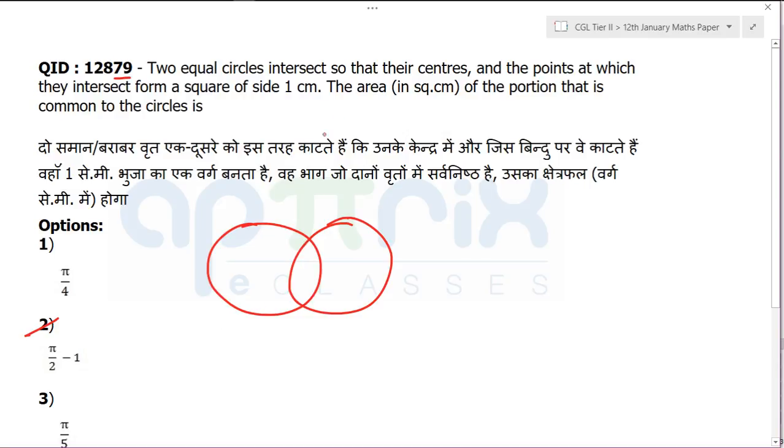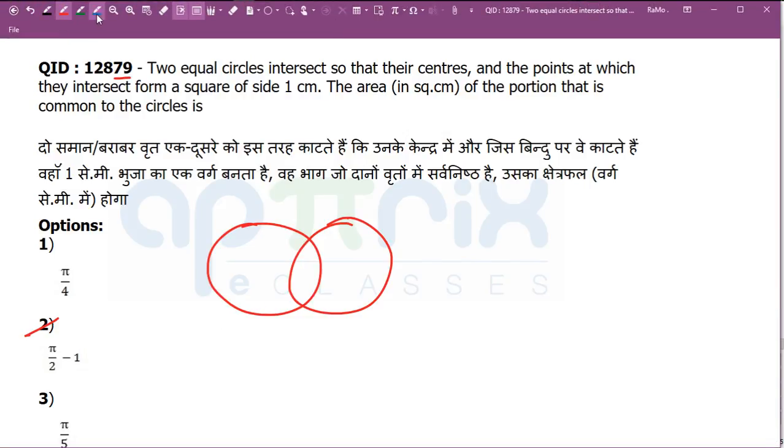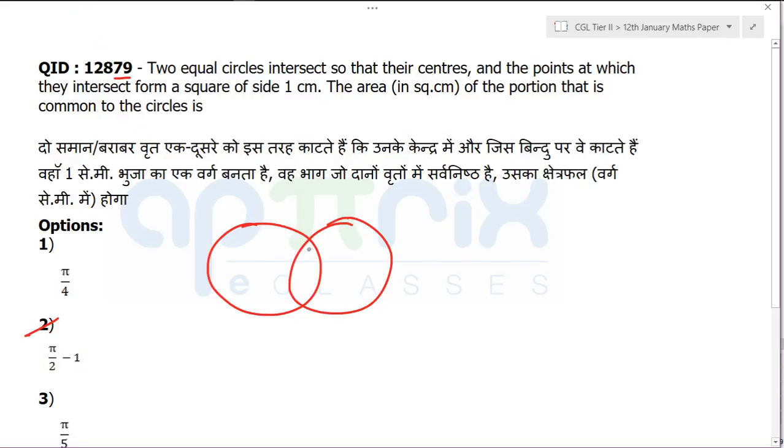Let me create something like this. And then what is it saying? It is simply saying that whatever intersection is happening, you take these 2 points, and you take these centers and you join them. So what they are actually talking about is that you are going to get a square. When this is given as the square, what they are asking is the portion that is common to the circles. And the side of the square is given to be 1 centimeter.